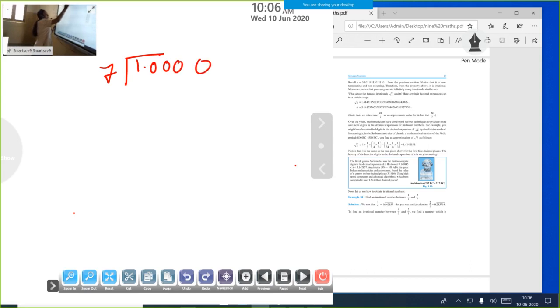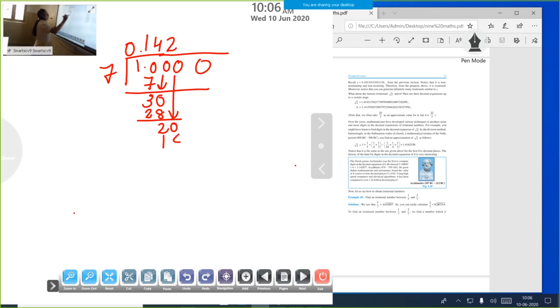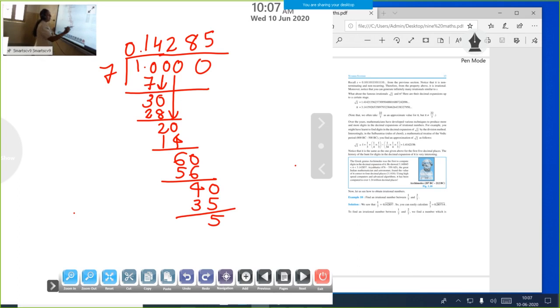So here, 1.000 and so on. Our first step is 0, since we can't divide 1 by 7. Then 3, take down the zero, 30. 7 times 4 is 28, again remainder 2. Then 20, 7 times 2 is 14, then remainder 6, 60. Next step, 8 times 7 is 56. Remainder 4. Again we can put 0 there. How many times? 7 times 5 is 35.